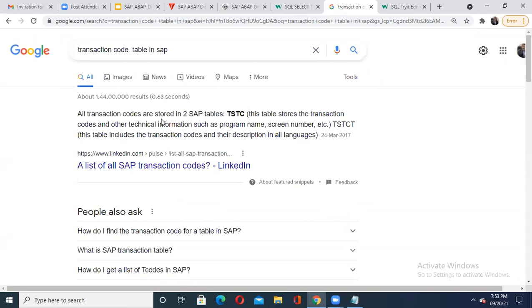All transaction codes are stored in two SAP tables. One is TSTC, which stores the transaction code and other technical information like the program name and screen number. The other table is TSTCT. This table includes the transaction codes and their descriptions in all languages. These are the two different tables, so you can get information about various transaction codes through them.